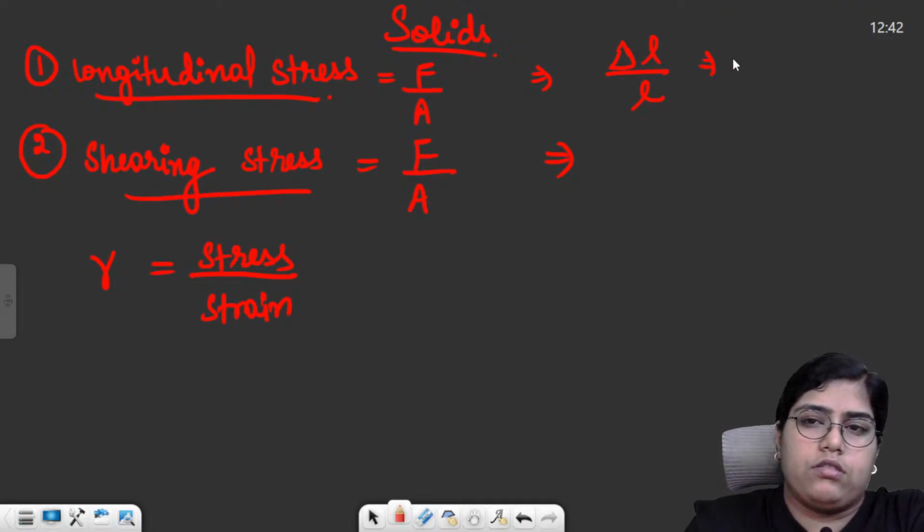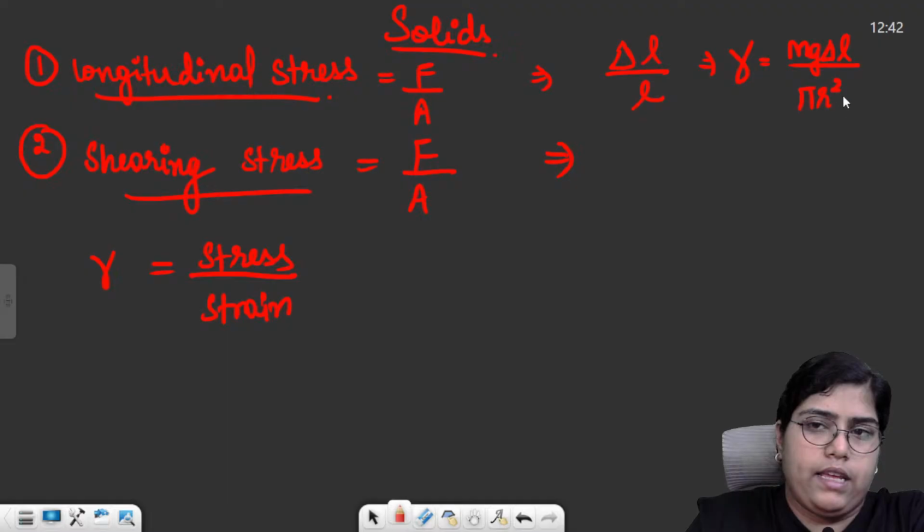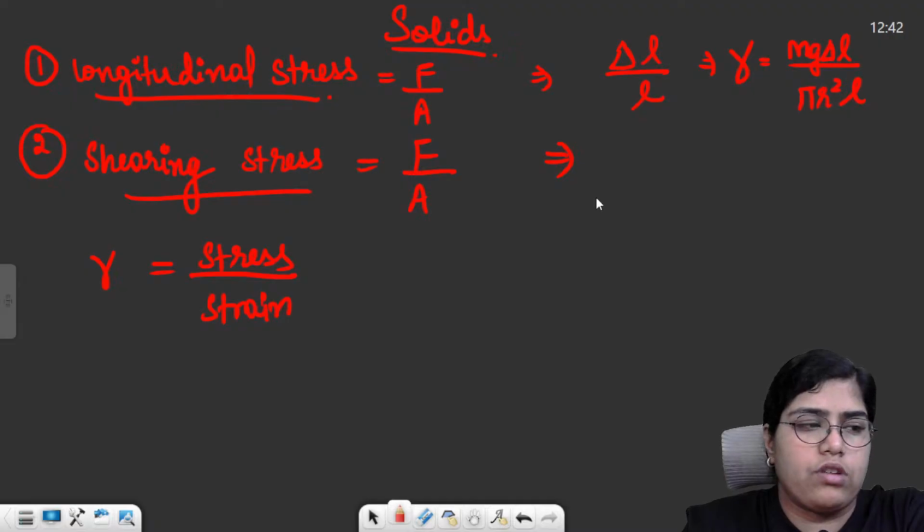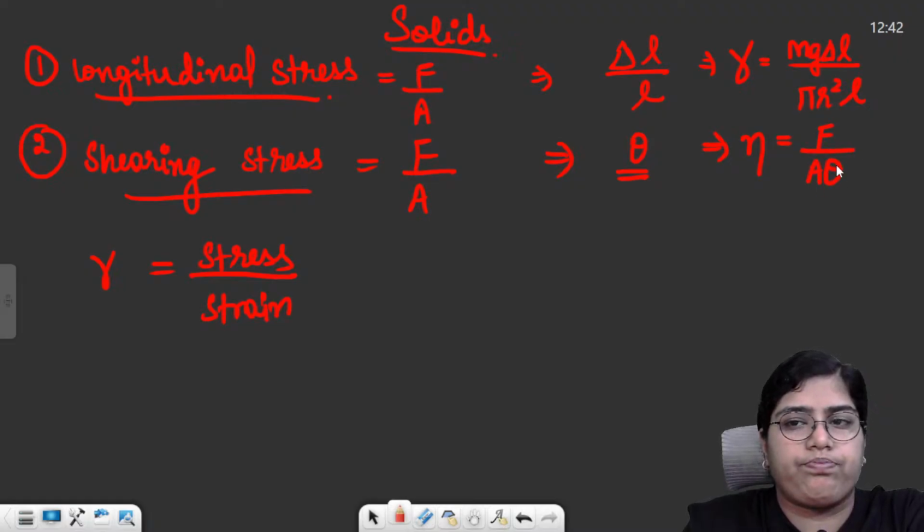Young's modulus corresponding to this is mg delta L by pi r square L. Then corresponding to shearing stress and shearing strain, we had modulus of rigidity. Shearing strain was basically equal to the angle theta. The formula for modulus of rigidity, eta, is F upon A theta.